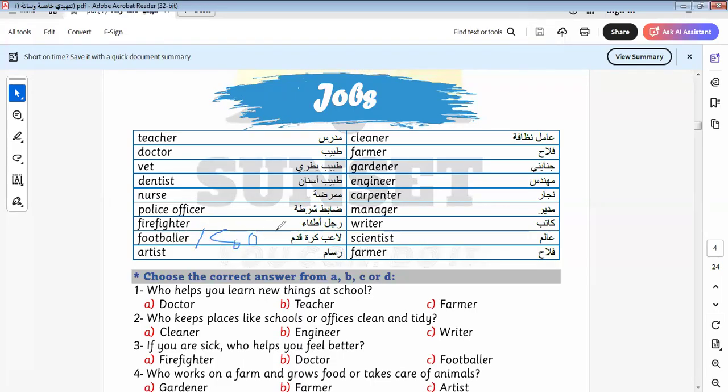Both are correct, the same meaning as foot player. Here is artist, cleaner, farmer, gardener, engineer, carpenter, manager, writer, scientist, and farmer. Let's answer the questions related to this part.